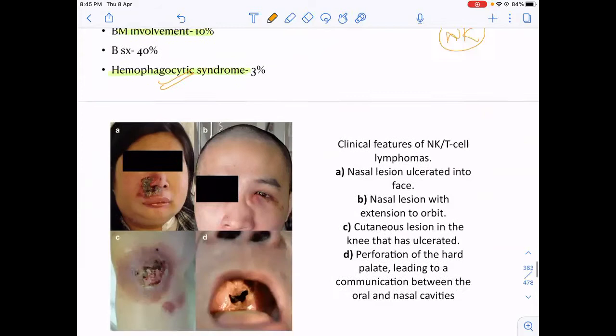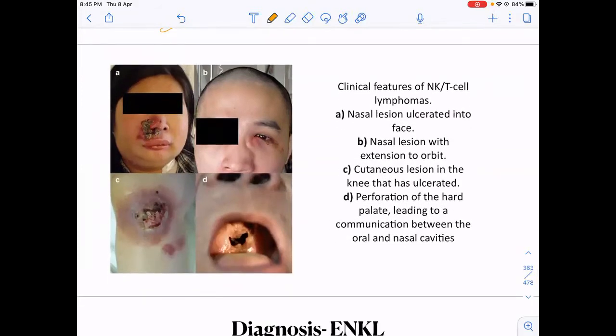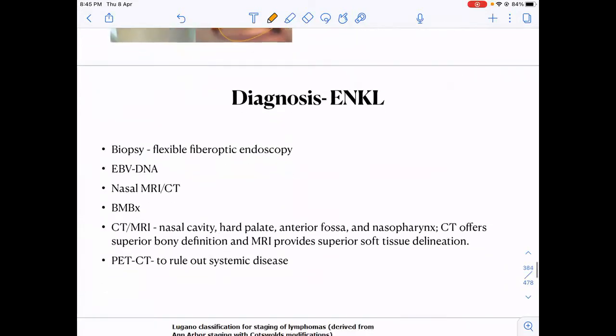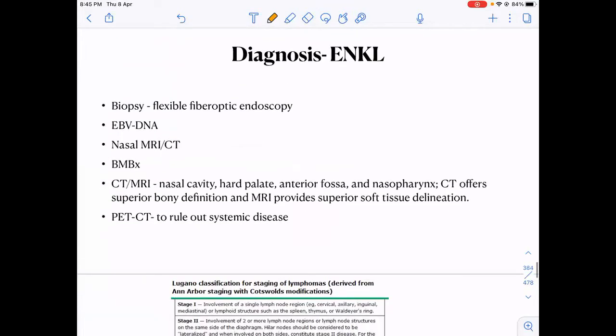Okay. So what kind of presentations? These kind of presentations they can have. You should remember these pictures. Okay. Some ulcerated lesion on the nose, eye involvement. Okay. This is skin involvement and this is perforation of the palate, hard palate. So they are EBV associated.